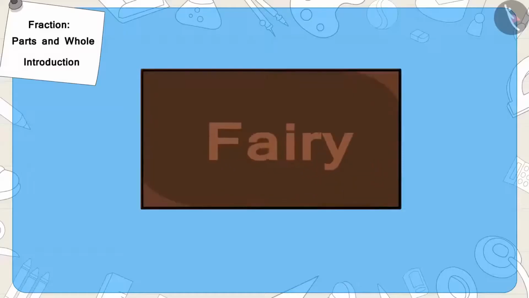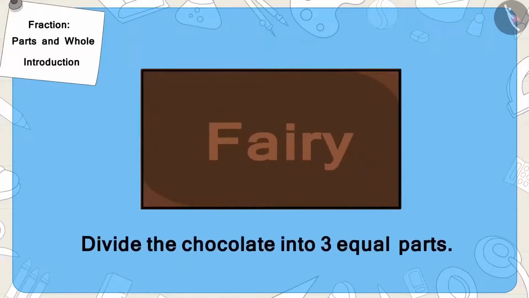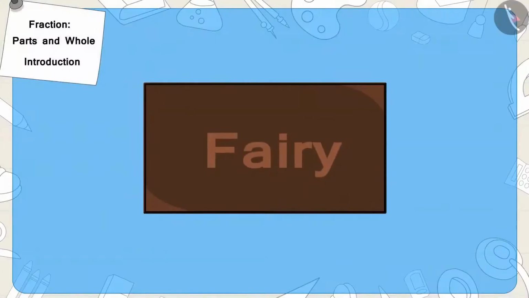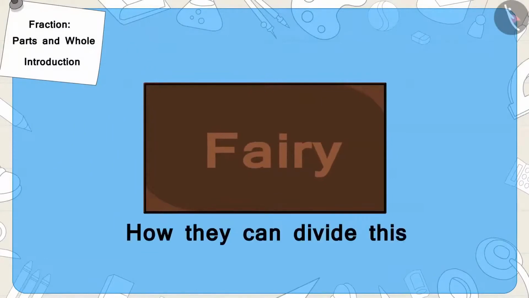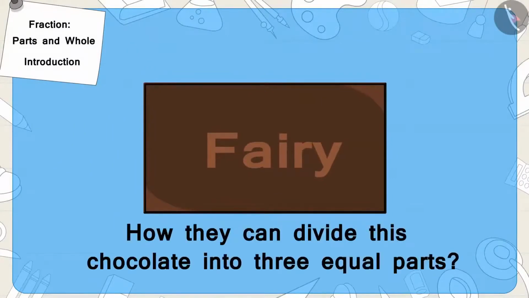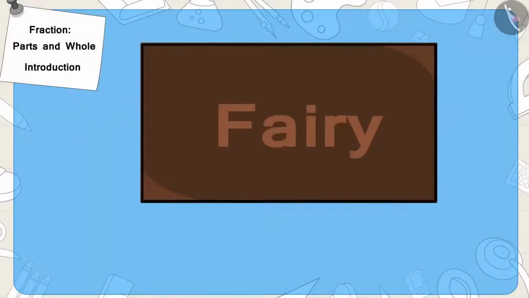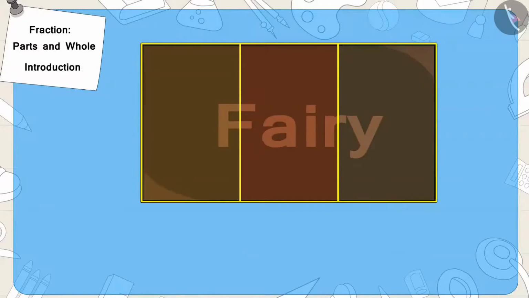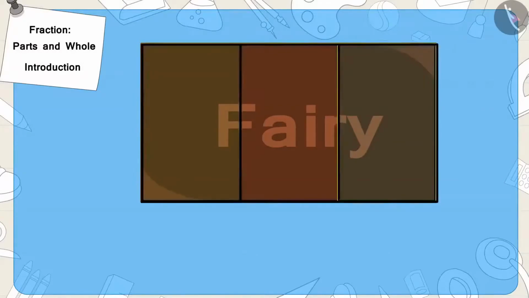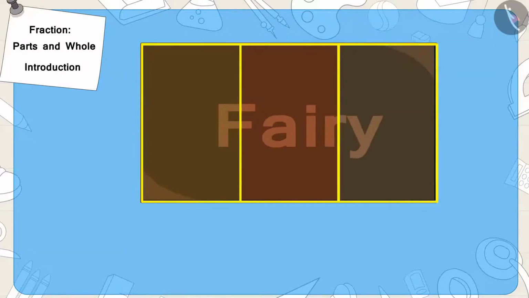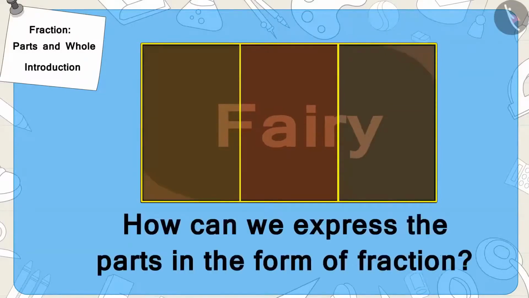So now they have to divide the chocolate into 3 equal parts. Children, can you tell how they can divide this chocolate into 3 equal parts? If you wish to, you may stop the video and find the answer. Well done, children! You have divided this correctly. Now, can you tell how we can express the part got by each one of the 3 as a fraction?